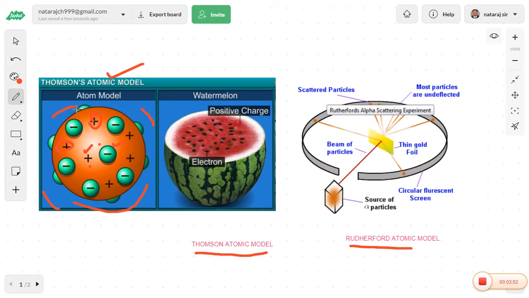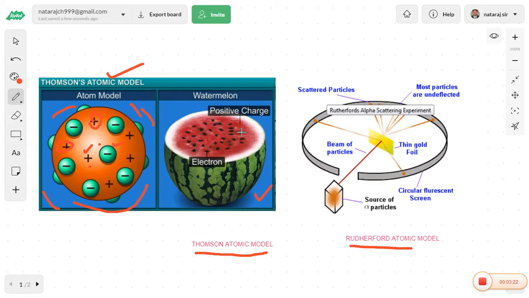Now, this spherical shaped atom looks like a watermelon. When we cut the watermelon in half, we can observe a number of seeds.